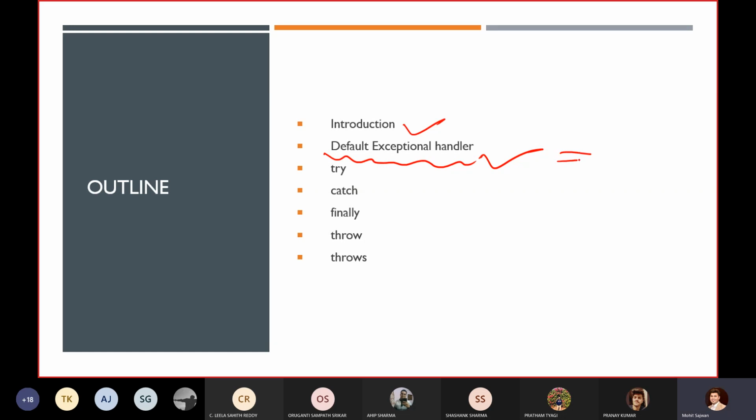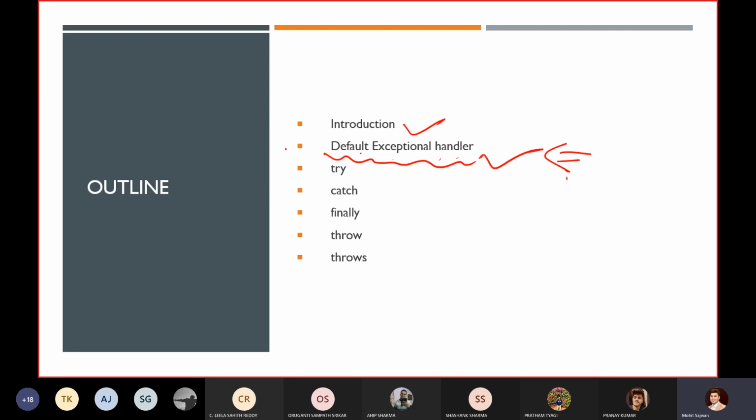Whenever we are not handling any exception, we have a default exception handler which displays the message, like which exception class you are getting, what the message is, and at which stack trace you are getting that exception.